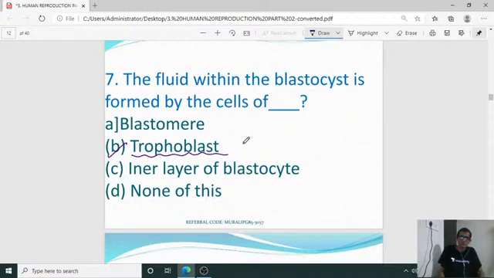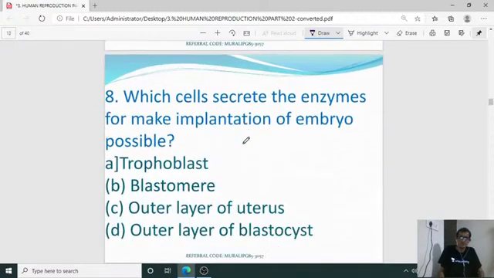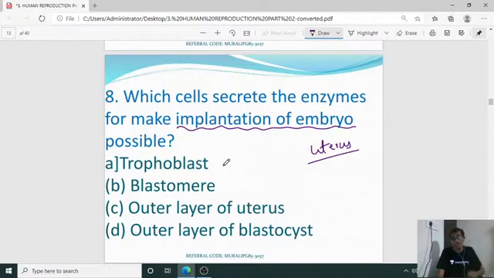So fluid filled within the blastocyst is formed by the cells of trophoblast. Inner to the trophoblast is inner cell mass. Which cells secrete the enzymes that make implantation of the embryo possible? For the implantation of the embryo into the uterus, which enzymes are going to be secreted, and from which cell? It is the trophoblast cell.